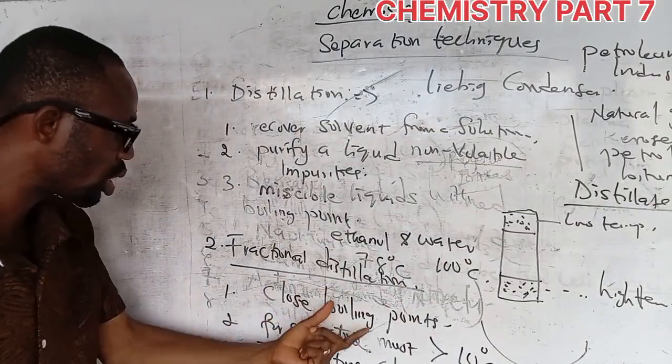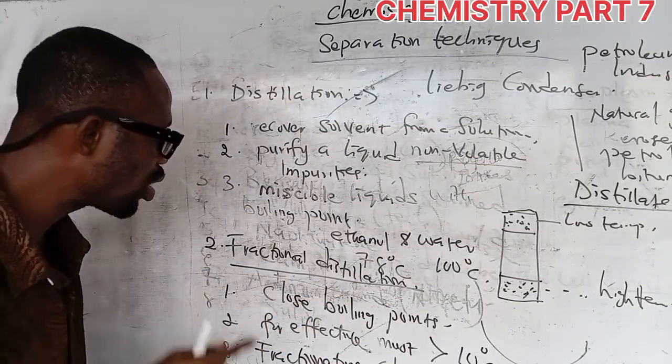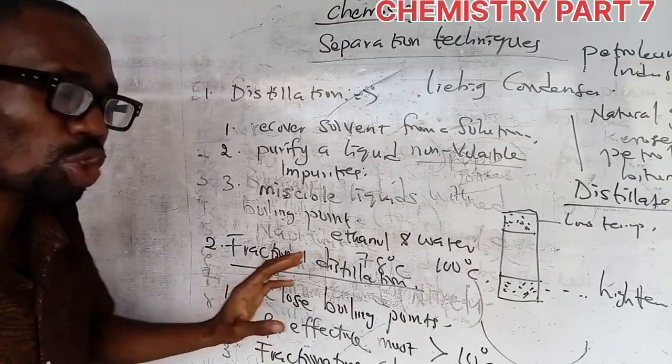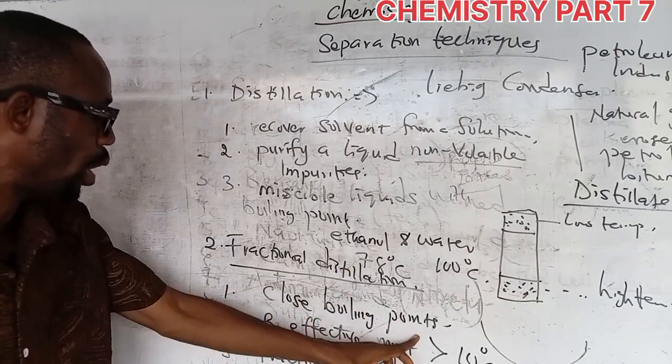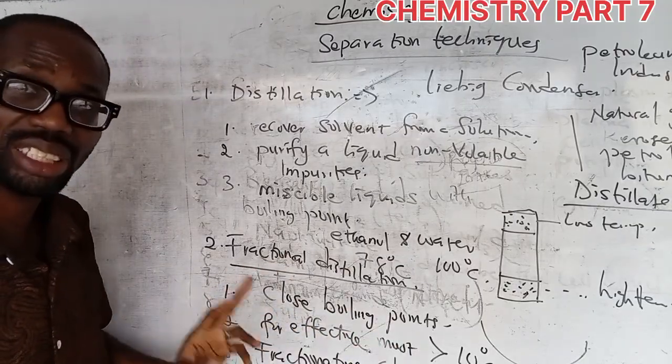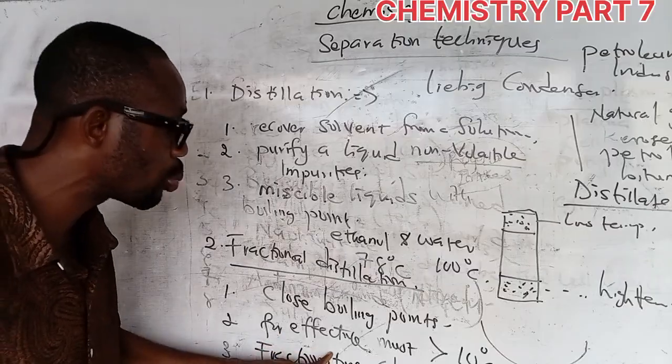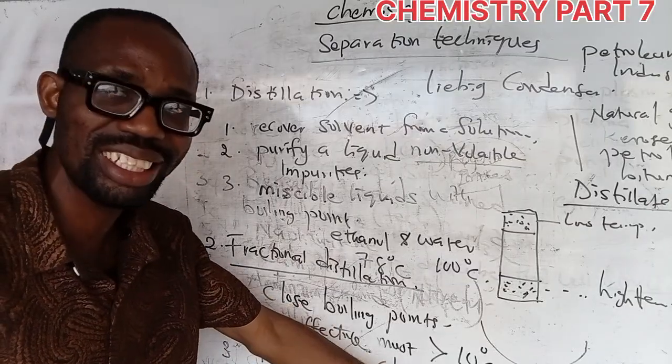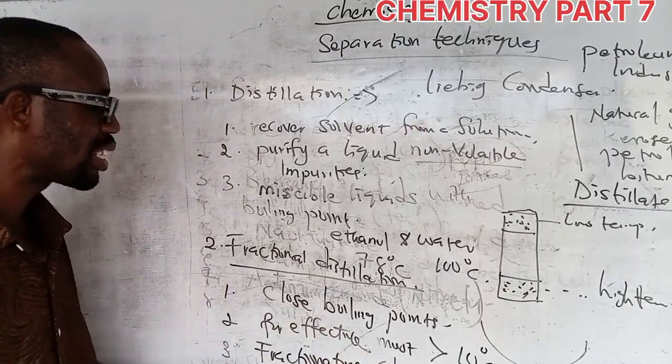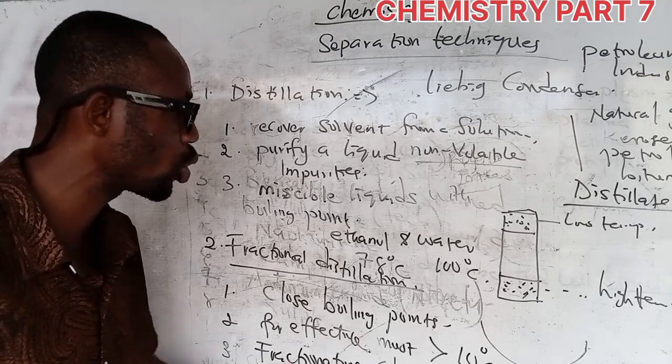So for fractional distillation, number one, you must know that it is used to separate different liquids with close boiling points. And for effective fractional distillation, their boiling point difference must be greater than 10 degrees Celsius. Also, you must know that there is a presence of a fractionating column.